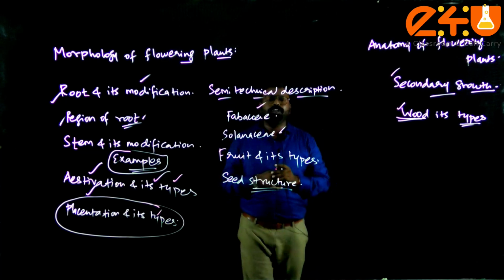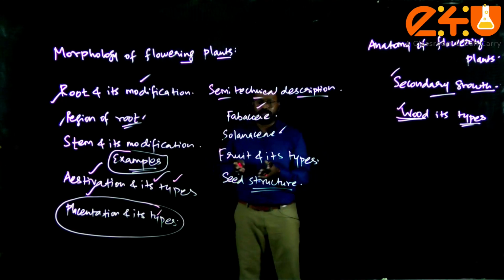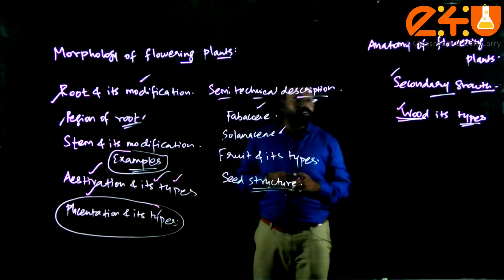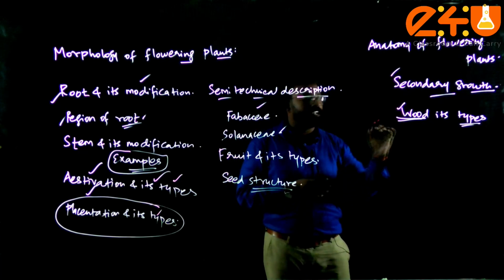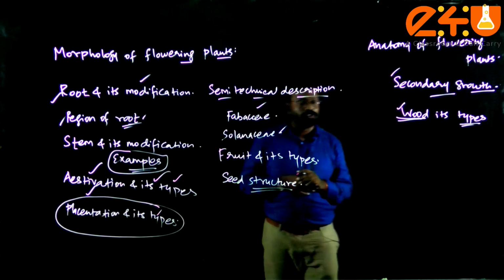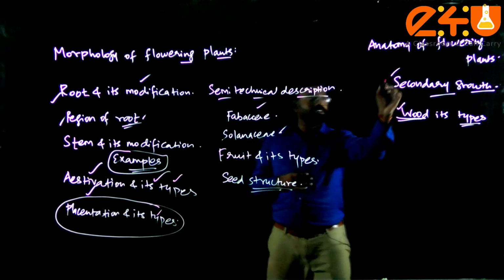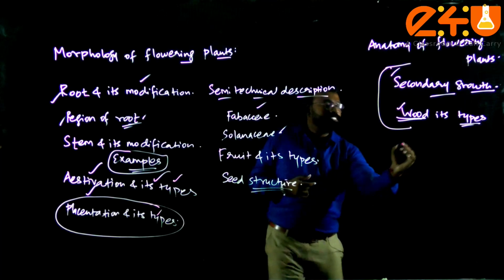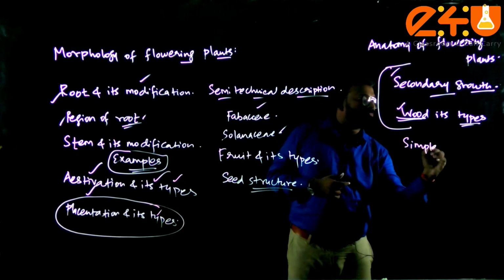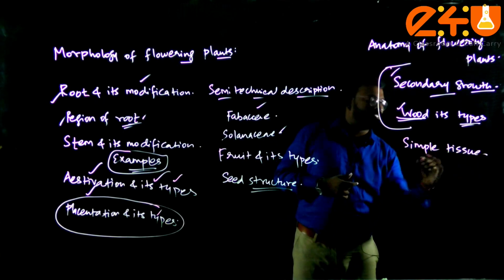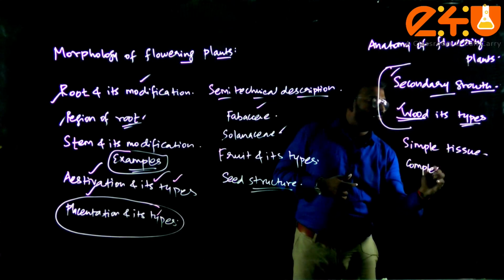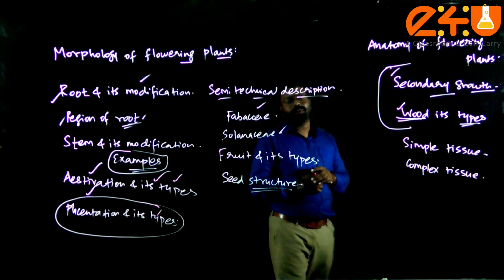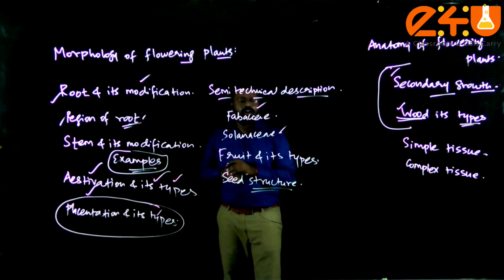I know that you need to start the chapter first with the primary meristem, secondary meristem, but when it comes to MCQ credibility, secondary growth, wood and its types play a very major role. And this is the first core concept area you need to focus on a lot. Then simple tissues, complex tissues. In case of simple tissue, parenchyma, collenchyma, sclerenchyma, and complex tissues, xylem and phloem.